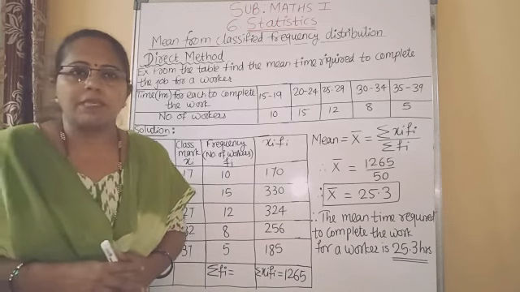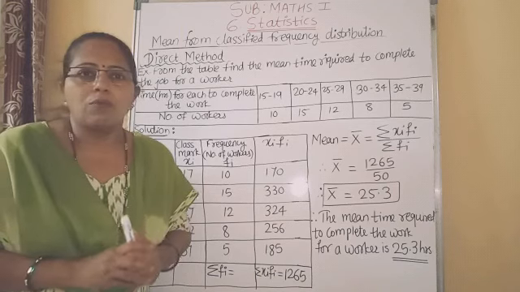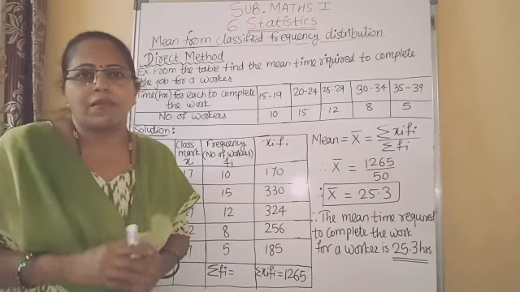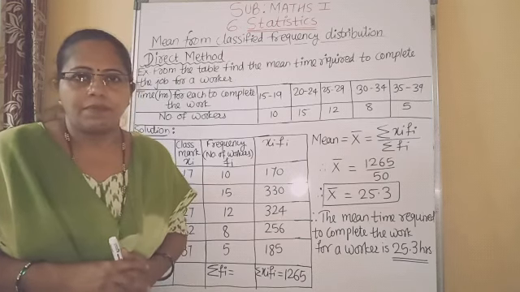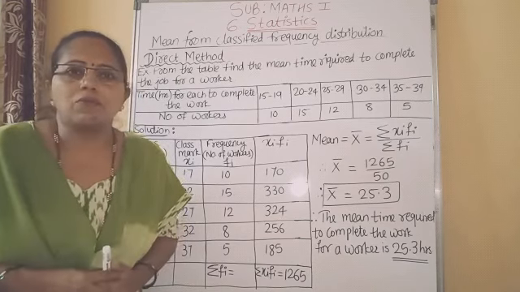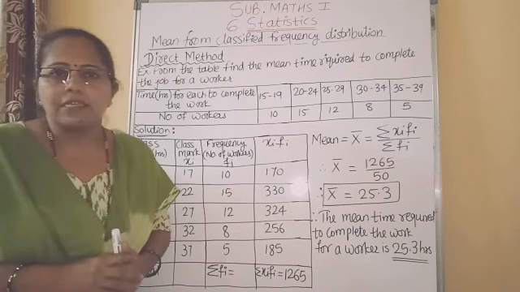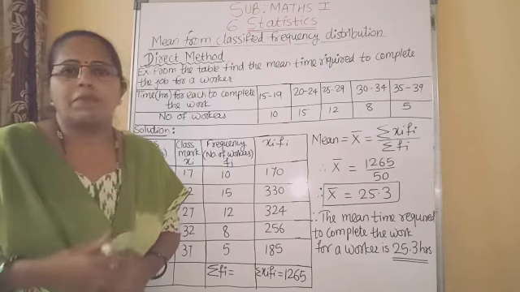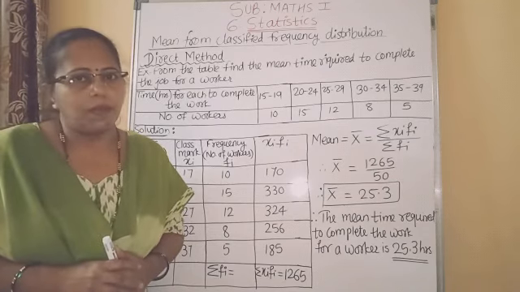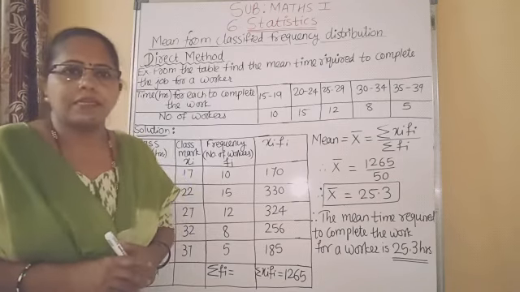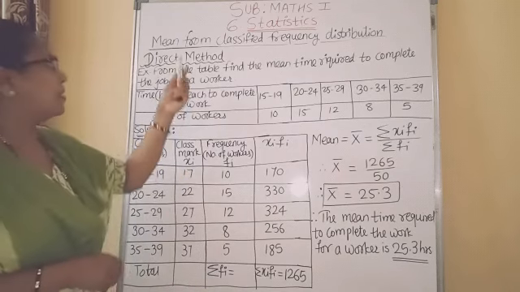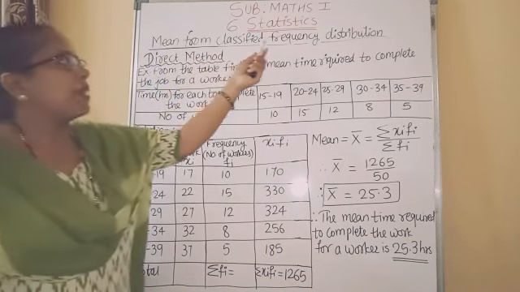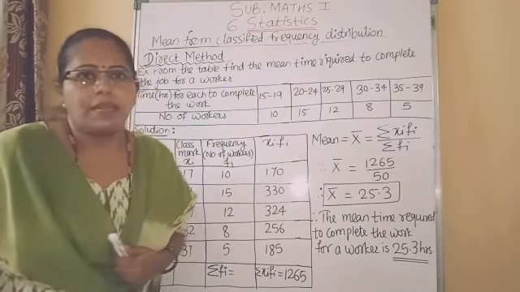Last year, in 9th standard, you studied how to calculate the central tendency for an ungrouped frequency distribution table. Now this year we have to study how to calculate these central tendencies, mean, median, mode, for a grouped frequency distribution table. Among these three central tendencies, let us study the first one, that is mean. Mean from classified frequency distribution table.